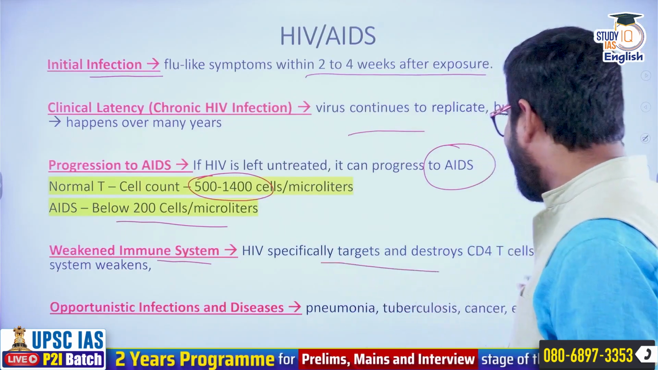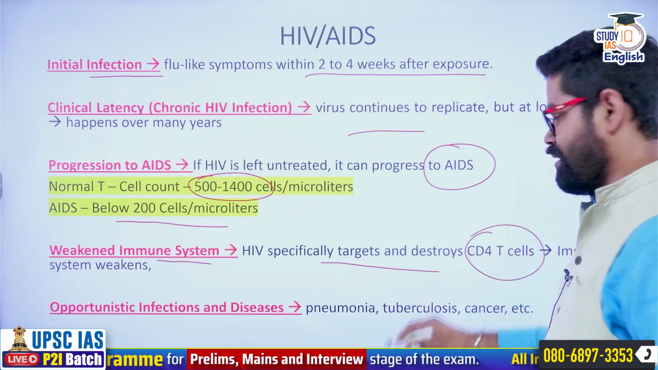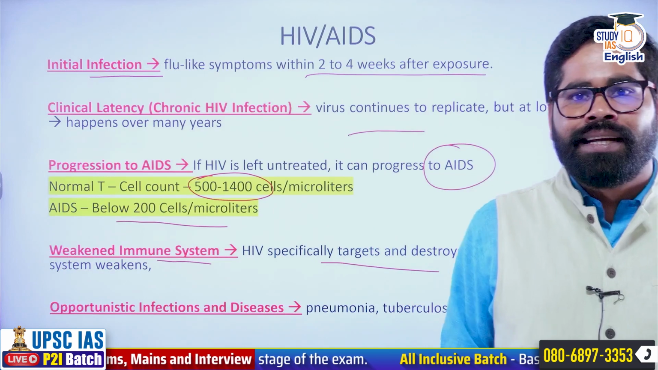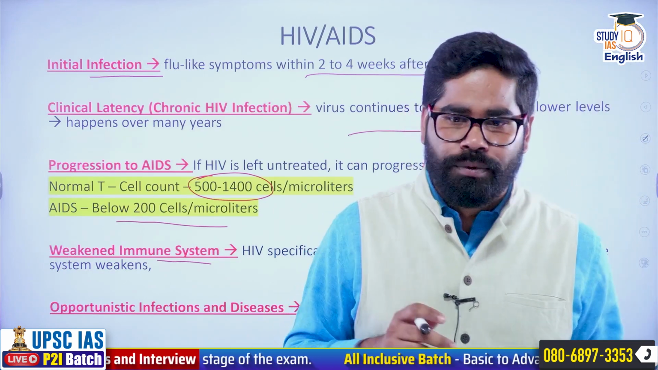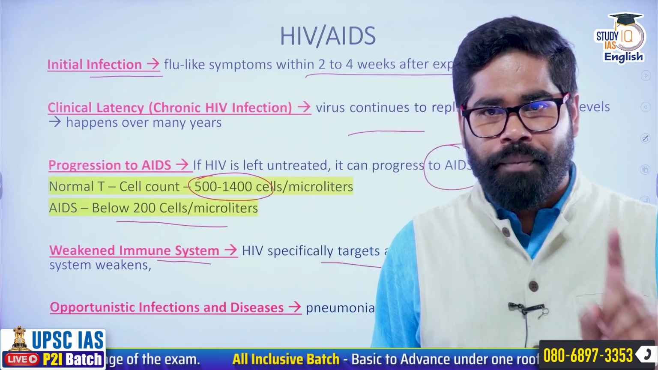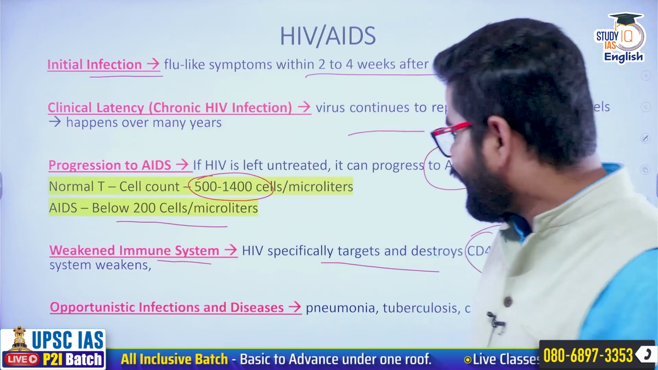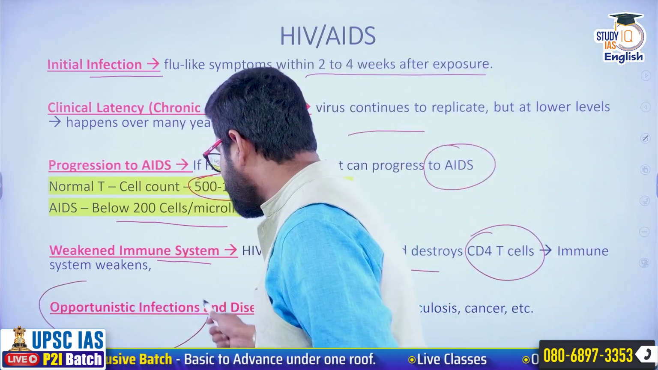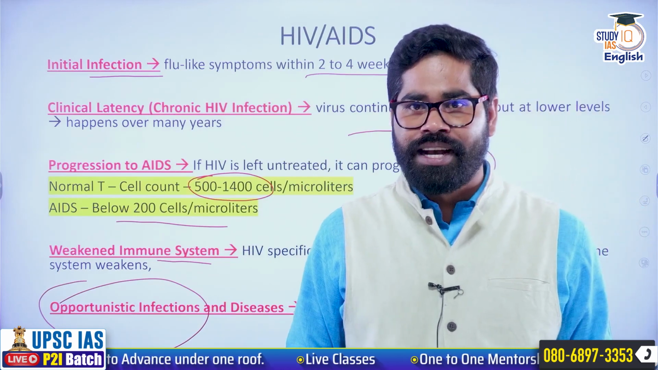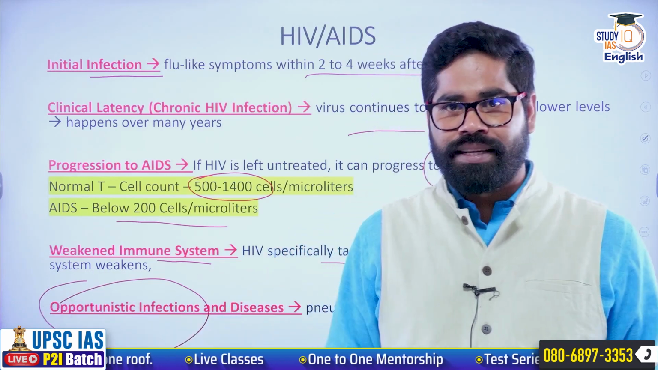The HIV has destroyed the CD4 T cells. T cells are also called CD4 T cells. Due to this, the system has become weak, and this weakness is going to be exploited by other pathogens. So there can be opportunistic infections and diseases, because the immune system is weaker now. So HIV/AIDS is not directly killing the person.